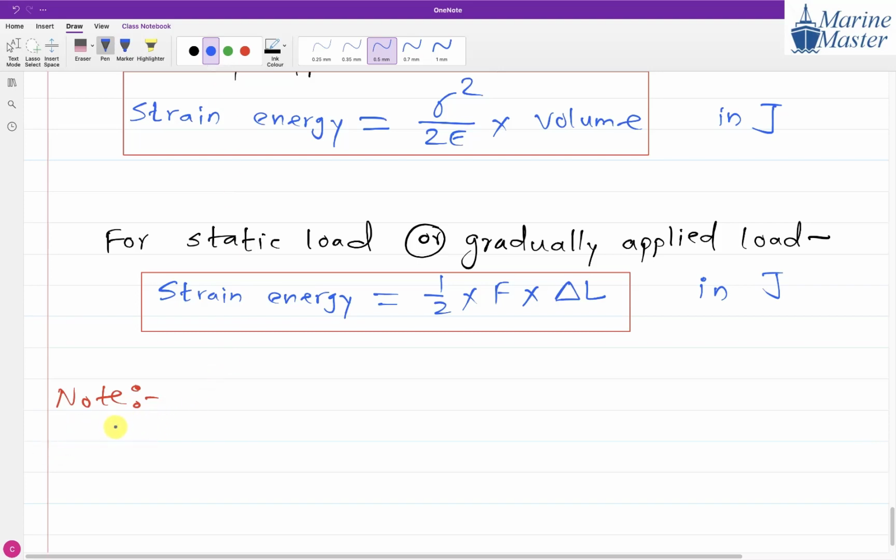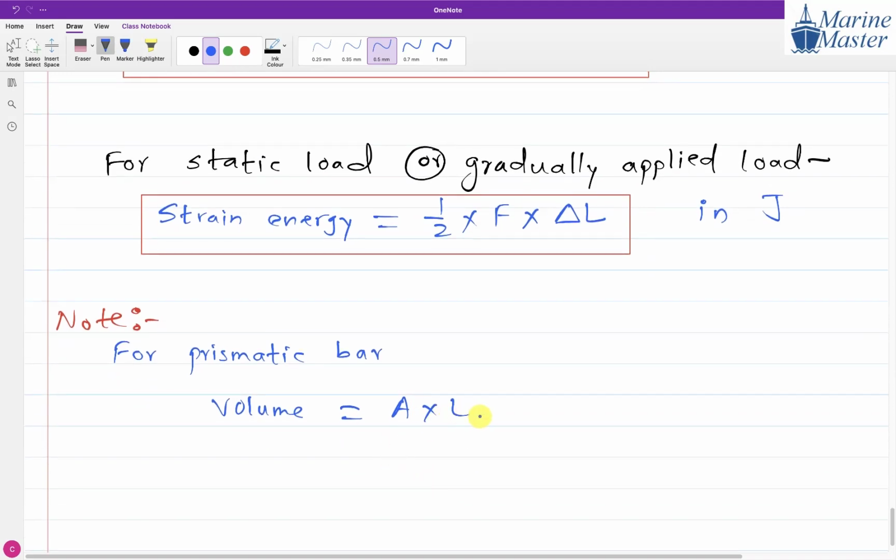First one. For prismatic bar, everyone, listen carefully. What is the meaning of prismatic bar? Same cross-sectional area throughout the length. So for prismatic bar, volume is equal to area into length. And the SI unit of volume is meter cube.